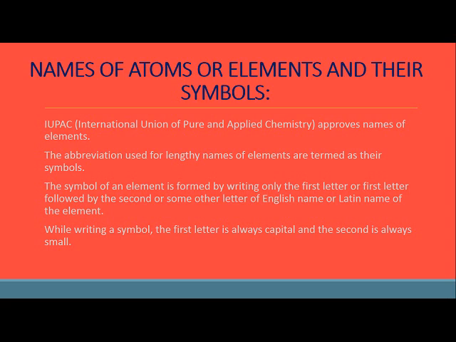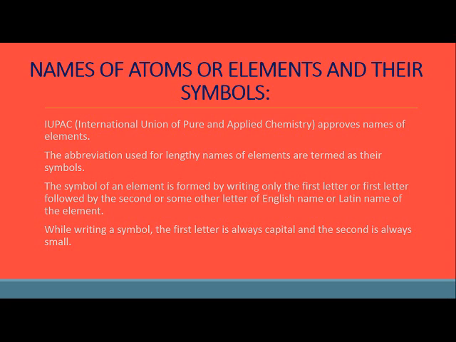There are certain rules that are followed. Like how in your family, when a baby is born, we follow certain rules, right? According to horoscope, according to our religion, according to our family culture, we give that baby a new name, right? So in the same way, IUPAC gave out certain abbreviations and they were called the symbols.